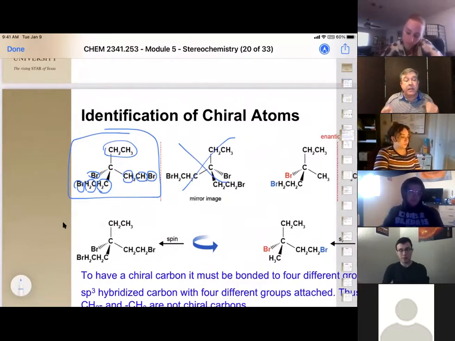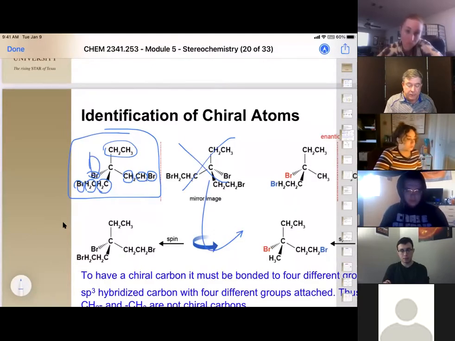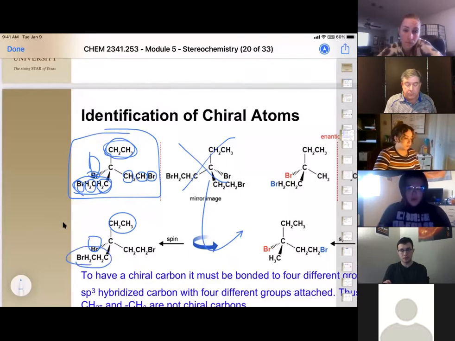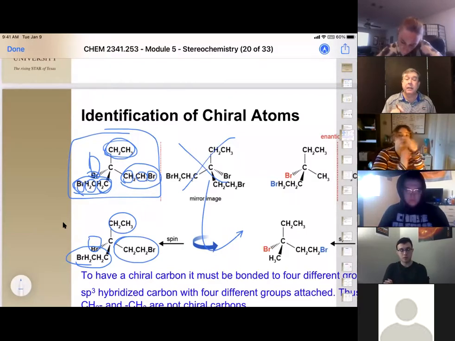Okay, and we can show this to ourselves by just taking our mirror image, rotating it 180 degrees, and seeing that the bromine lines up with the bromine, the ethyl group lines up with the ethyl group, this bromoethyl group lines up with this bromoethyl group. So that's how we can identify this, is by drawing the mirror image, rotating it 180 degrees, and seeing if they are superimposable. If they are, it's not chiral.